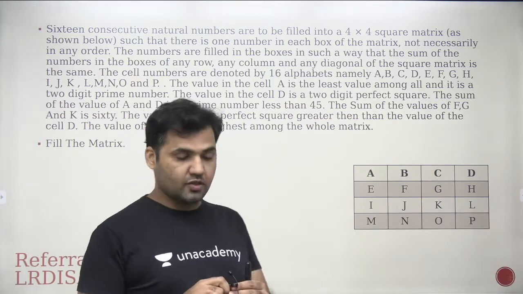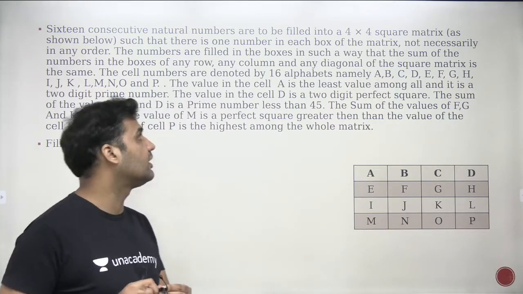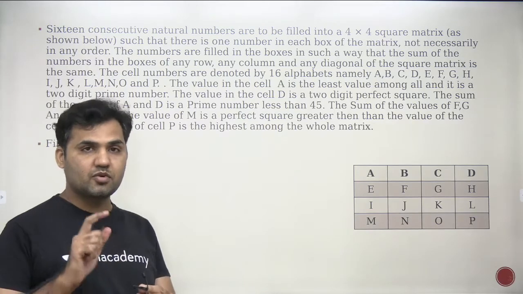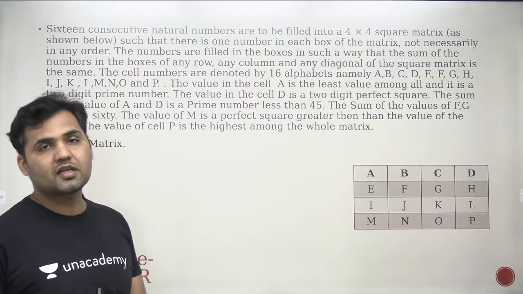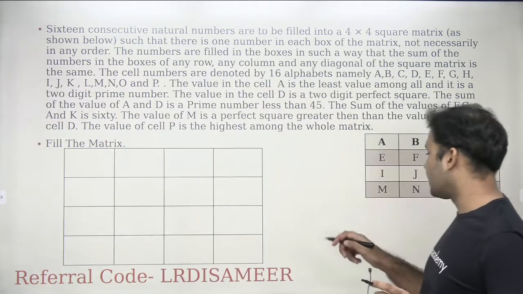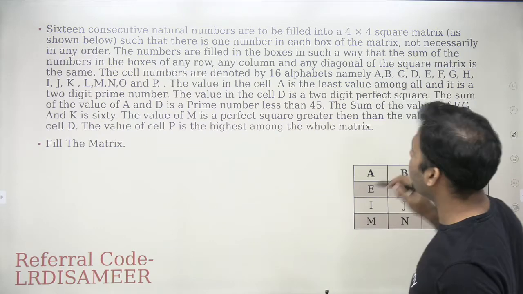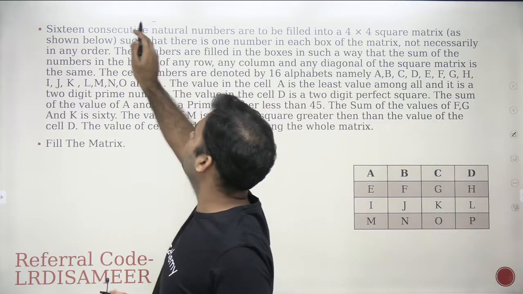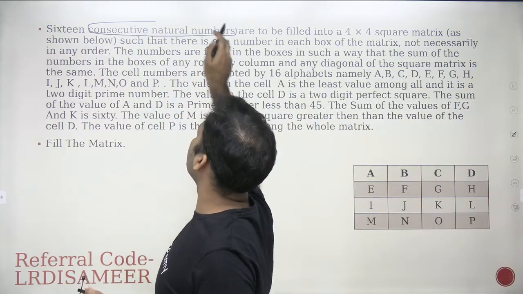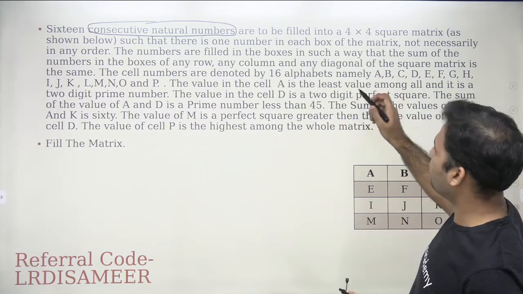Okay, but you start underlining those important pieces of information which are mentioned here. जितने भी important points हैं, अगर आप उनको underline नहीं करते, mind में नहीं रखते, then you will never get an idea where you should be starting the set from. So now, the important word here is that the numbers are consecutive, right? So consecutive natural numbers, underline it. Okay, the numbers are filled in the boxes. Okay, we have read it through.